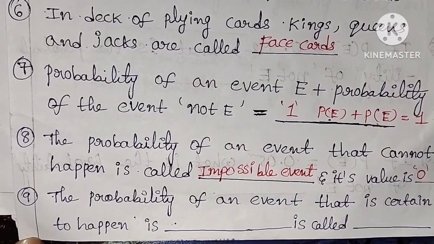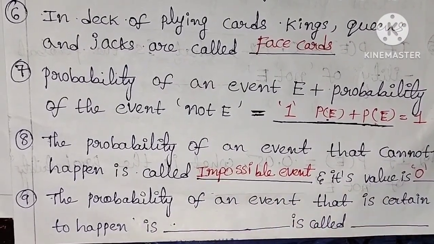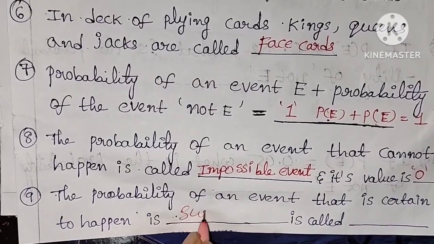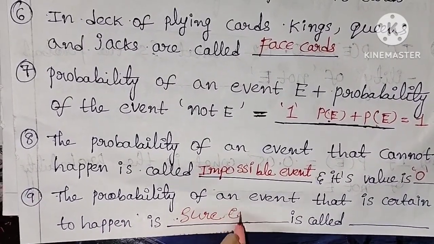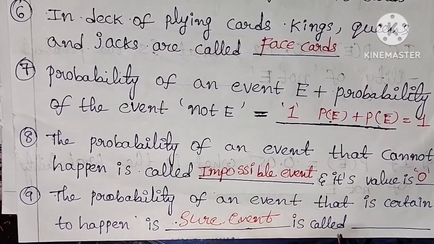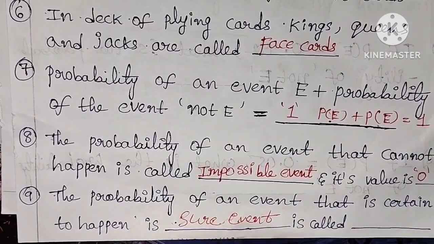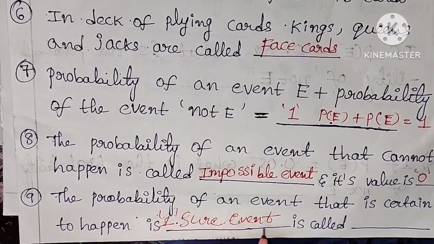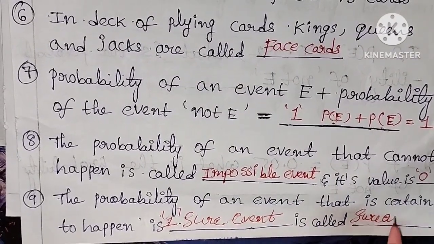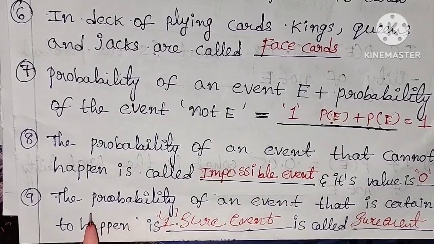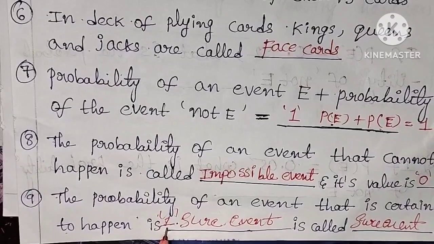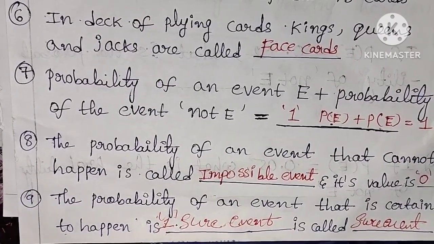And the probability of an event that is certain to happen, definitely happens, is called a sure event or certain event. Its value is 1.